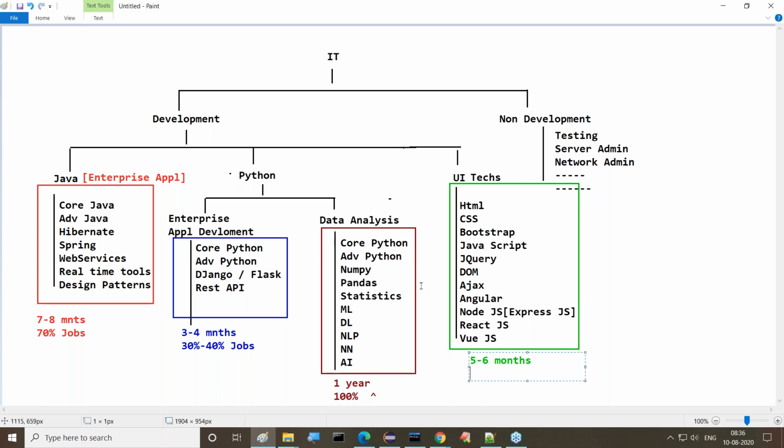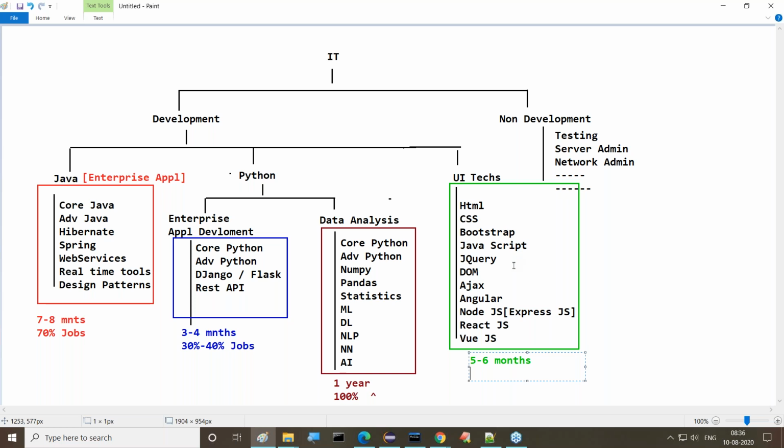It's parallel to Java, in the sense that a Java developer may work mostly on server side application development, but front end development is not Java's strength. If you want to go for front end development, we require UI technologies. So Java is mainly for backend implementation, and for the front end implementation we have to go for UI technologies.